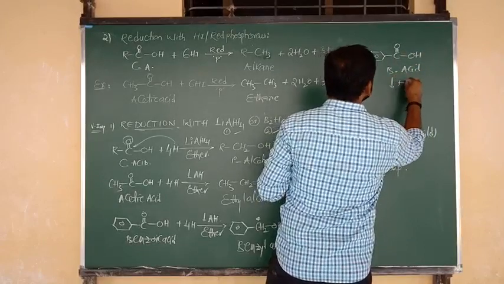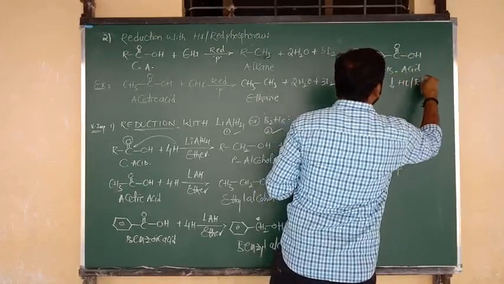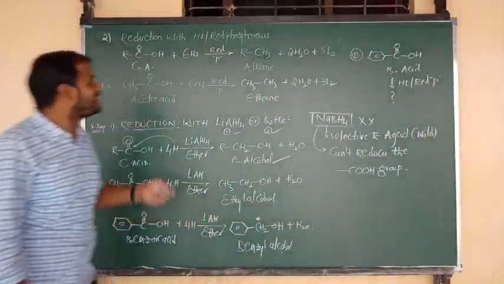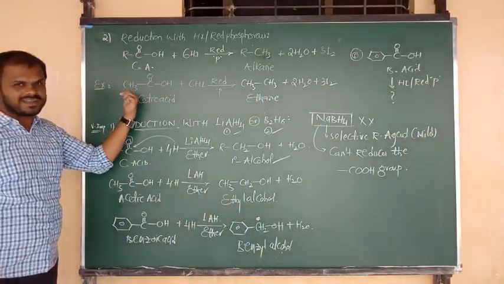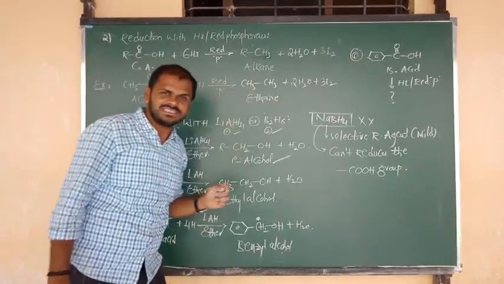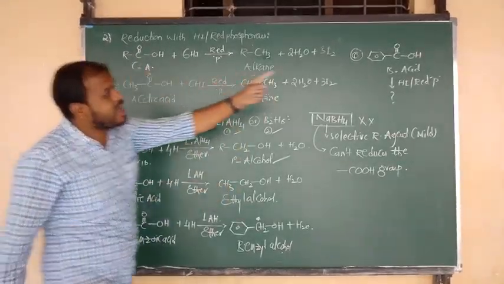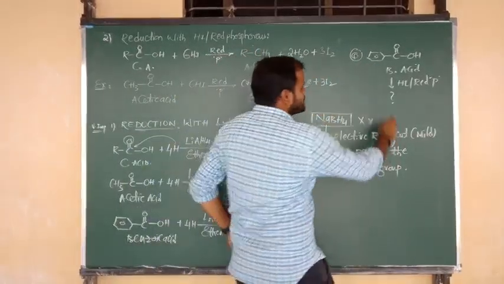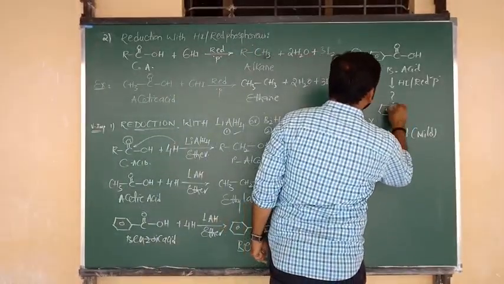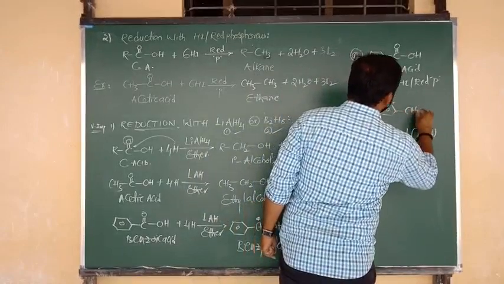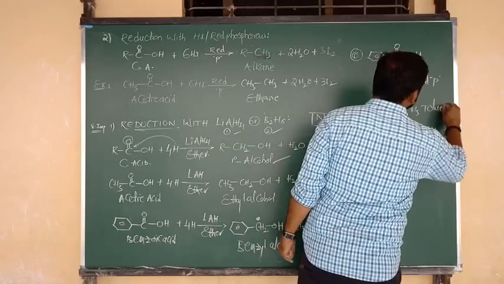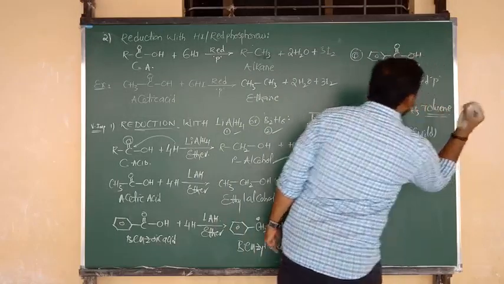So benzoic acid upon reduction with HI in presence of red phosphorus, what will be the product? In the place of R I have written CH3, so CH3 bond CH3. In the place of R I have written benzene, so we can say benzene bonded to CH3. So here your answer is benzene bonded to CH3, which is methyl benzene, or we can say the final product is toluene.